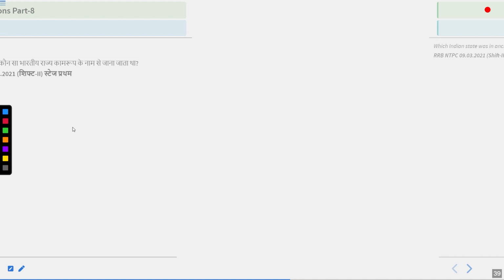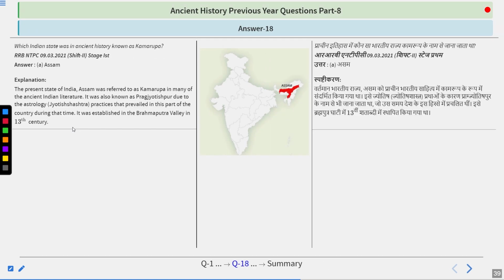And the answer is right. The answer is Assam. The present state of Assam was referred to as Kamrup in many of the ancient Indian literature. It was also known as Pragjotishpur due to astrology, Jyotish Shastra practices that prevailed in this part of the country during that time. It was established in the Brahmaputra Valley in the 13th century. And Kamrup was a very famous kingdom. After the Kamrup kingdom, the very famous kingdom that came in Assam was the Ahom kingdom.